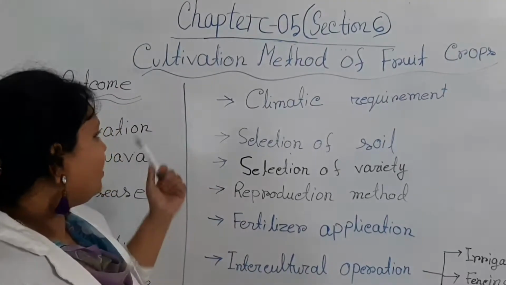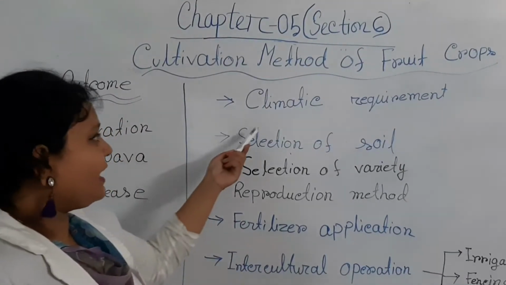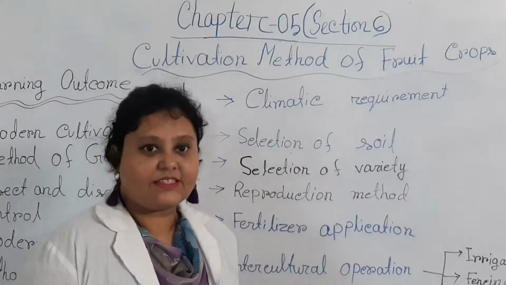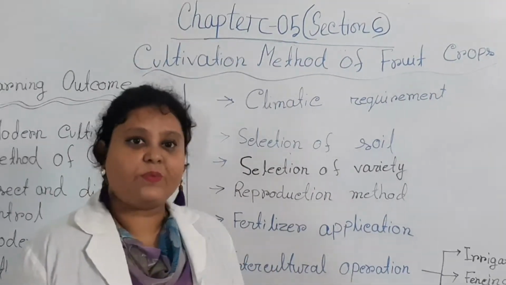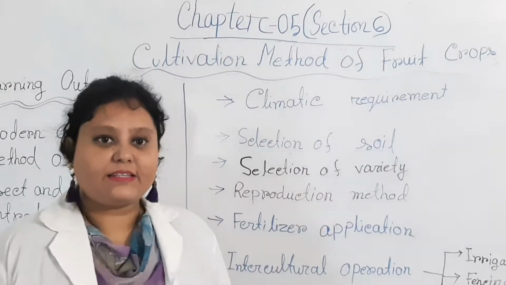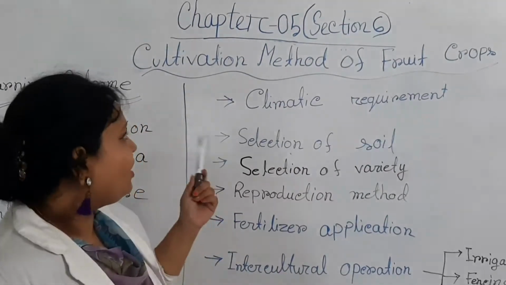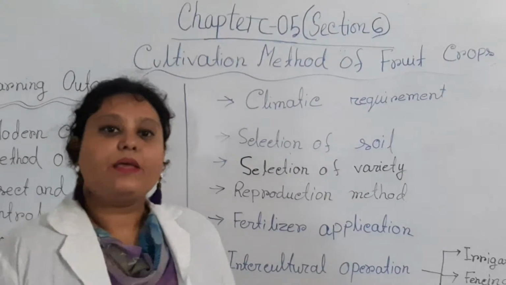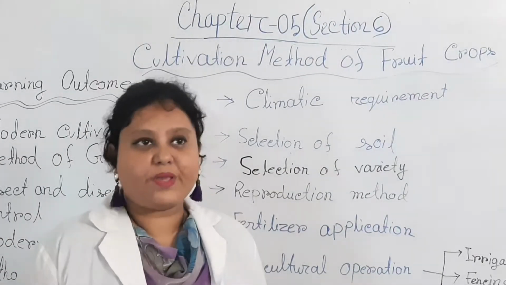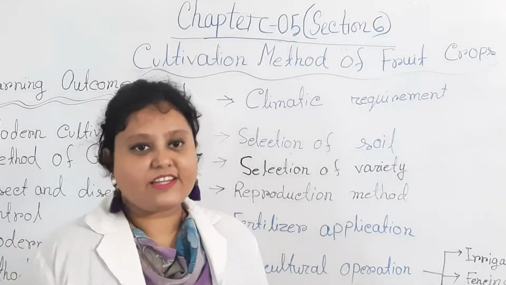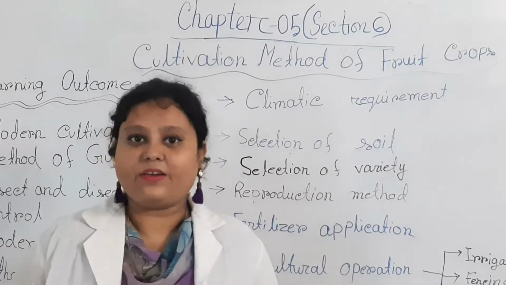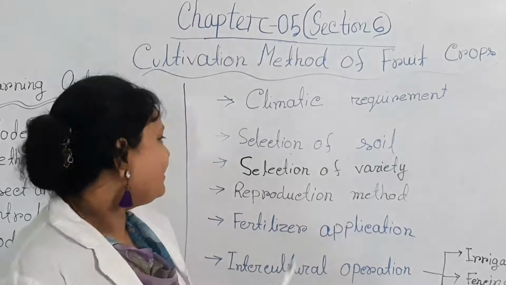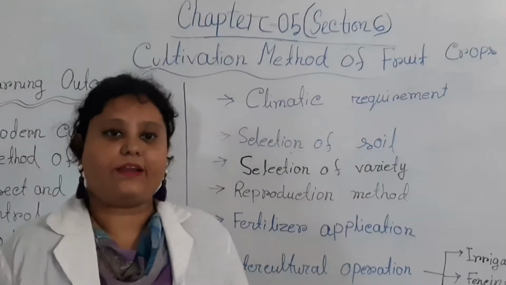For guava cultivation, the climatic requirement, that is, the temperature, humidity and rainfall, are the main ingredients. The temperature should be 23 to 28 degrees Celsius, and rainfall is definitely required. Then the selection of soil.